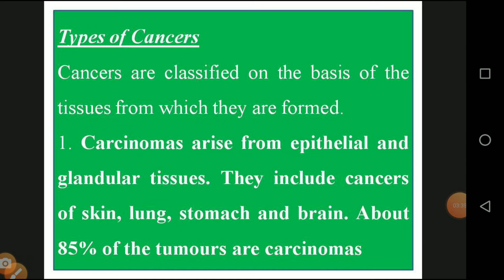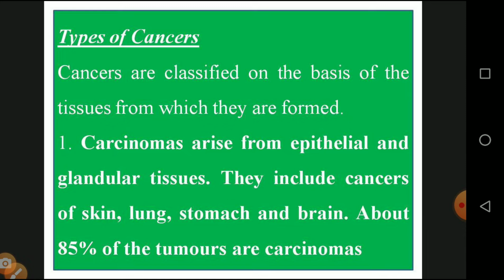Now we will see about different types of cancer. Cancers are classified based on the tissue and how they are formed. Some cancer cells are formed in the epithelium, some in the blood, and some in the bone. So depending upon the structure and formation, they are classified.